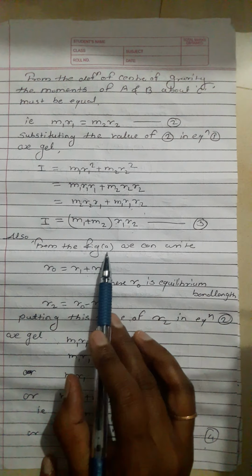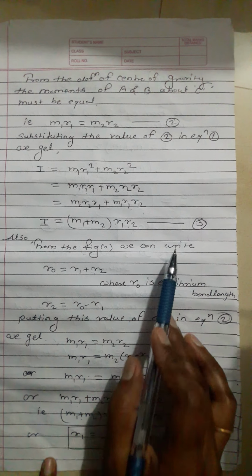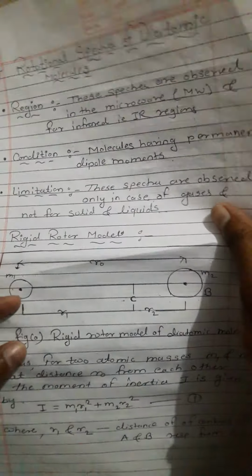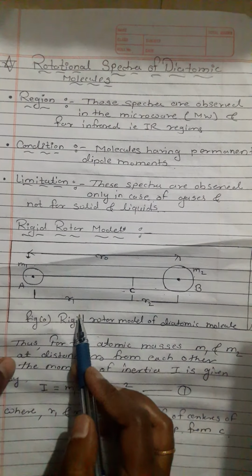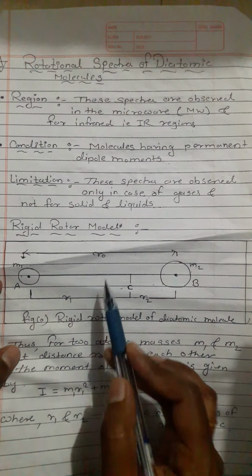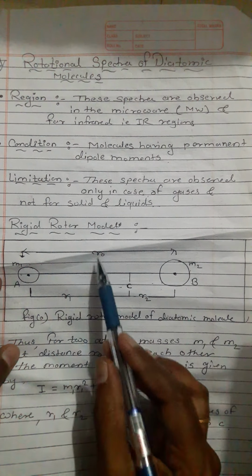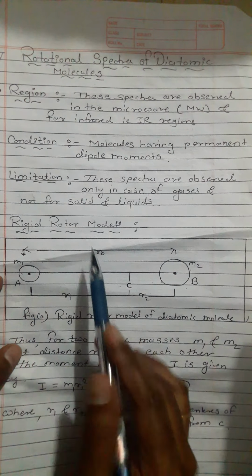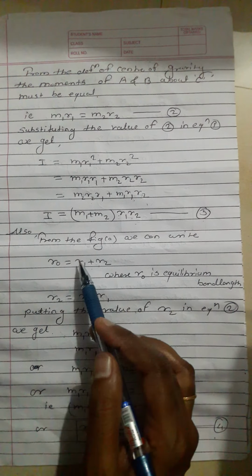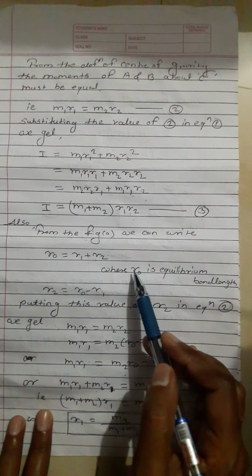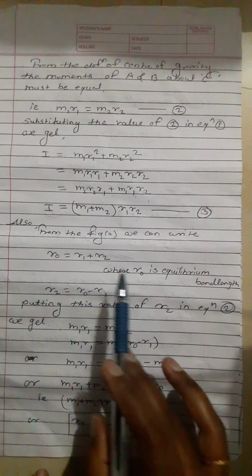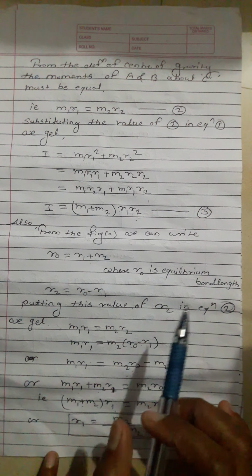Also, from figure A we can write r0 = r1 + r2, where r0 is the whole bond length, the equilibrium bond length.